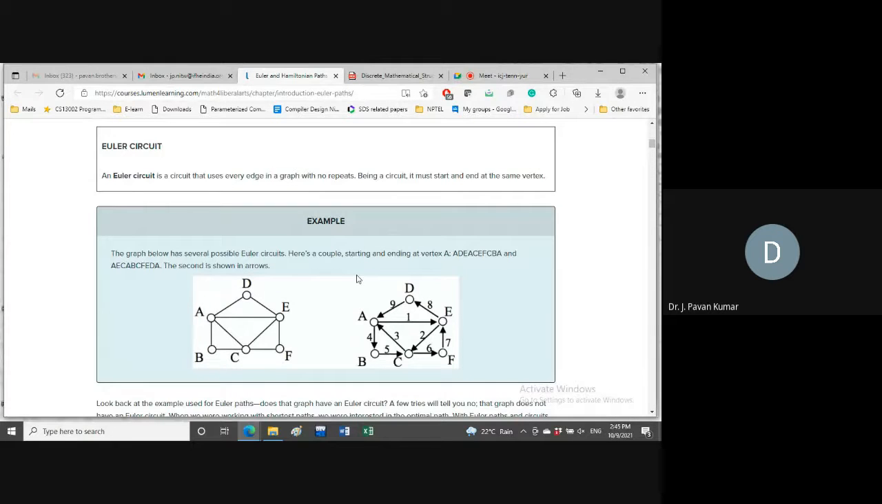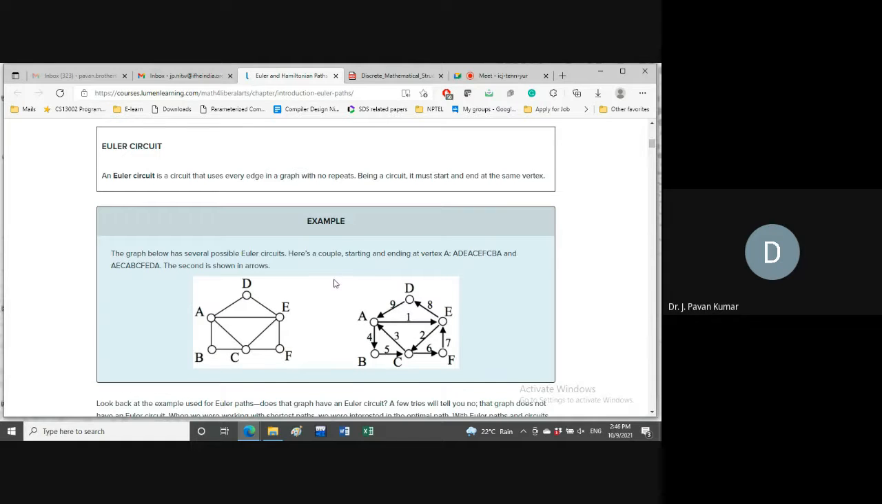At one of the vertices we have to start the Euler path, and at the other vertex we have to end the Euler path. Such an Euler path only exists. If a graph contains only 2 odd vertices, then only an Euler path exists. That is one thing. And at one of the 2 vertices we have to start, and at the other vertex we have to end the Euler path. This is another observation we have made in the last class.